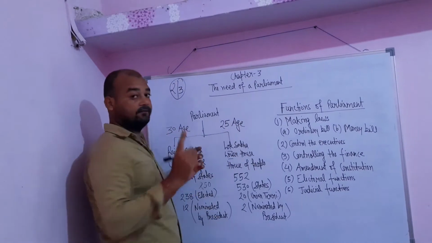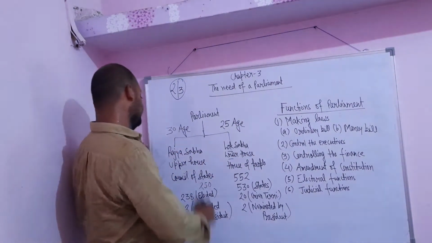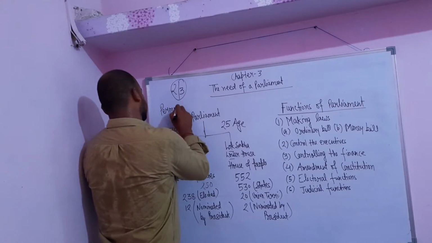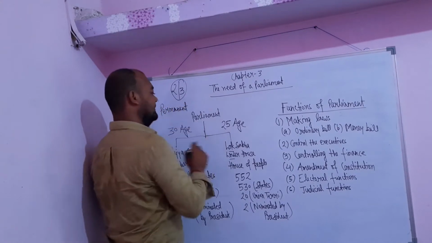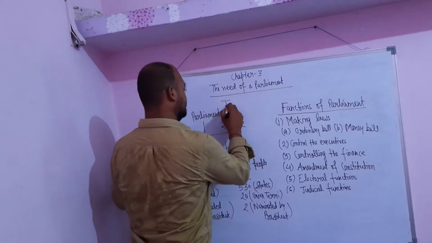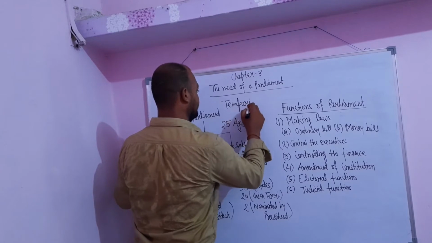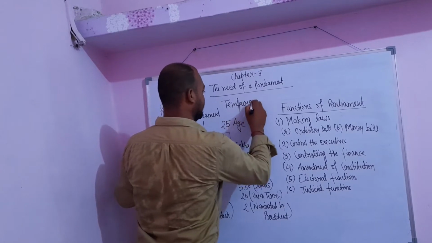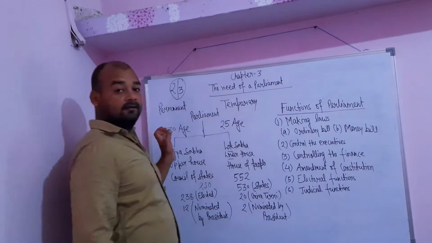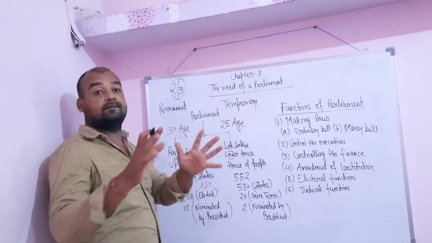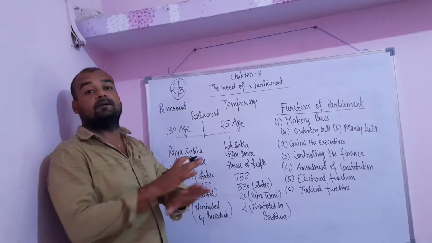One more thing which I forgot to write here, I am writing. This Rajya Sabha is known as the permanent house. And this Lok Sabha is known as the temporary house. Why is it known as permanent and temporary? I am telling you. Rajya Sabha is known as the permanent house because it never dissolves or never comes to an end.